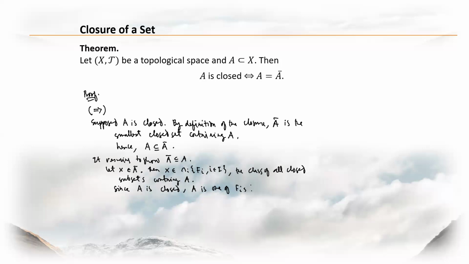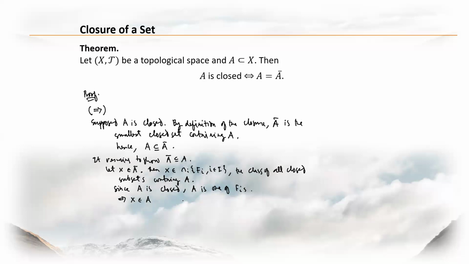So what is the implication? It means that our X, an element of A bar, belongs also to A, because X is an element of the intersection of all closed subsets containing A, and this A belongs there since it is also closed.